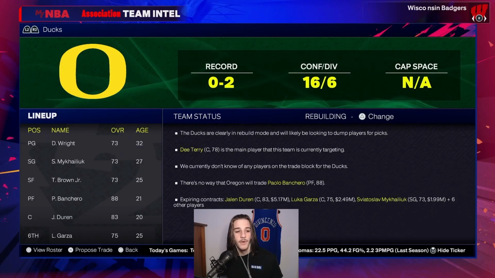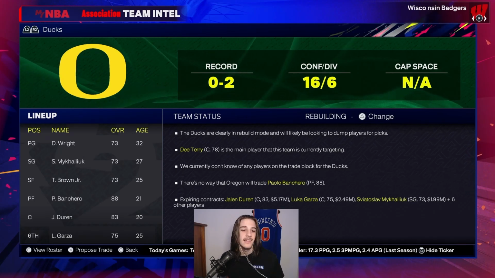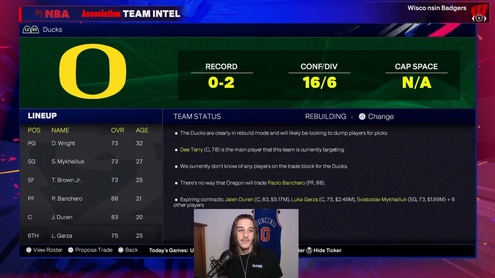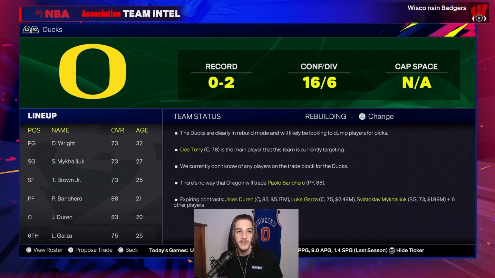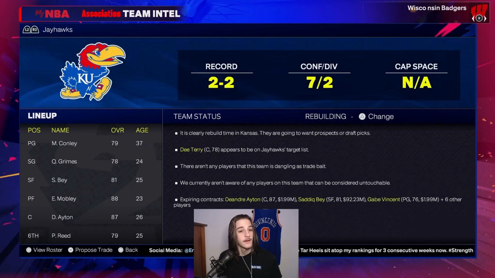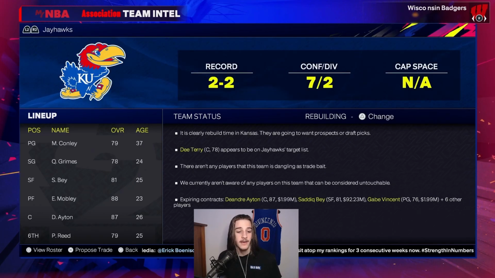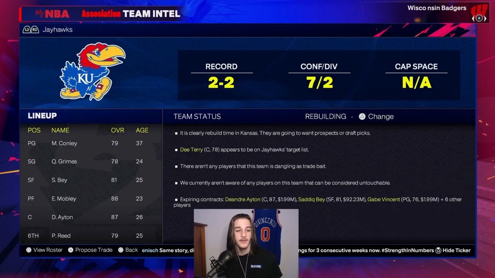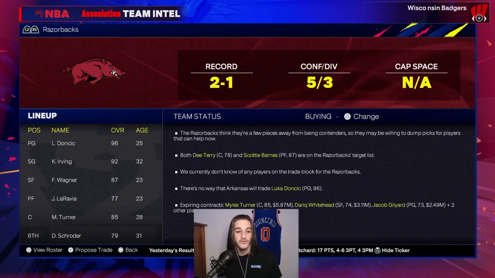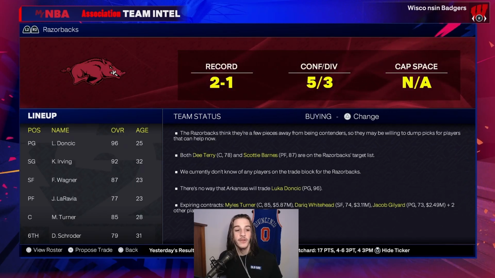Here's Oregon with Paulo and Jalen Dern, but again, their team is not looking very good. They're 0 for 2 to start the year. They should still be in that portal trying to upgrade this team. Illinois with Jabari Smith Jr., they look pretty solid now. Here's Kansas. They got DeAndre Ayton, and now Evan Mobley has some help. So that was a big signing for them. And this Razorback team gets Miles Turner, so they look very, very good now.